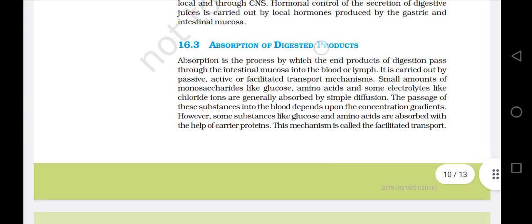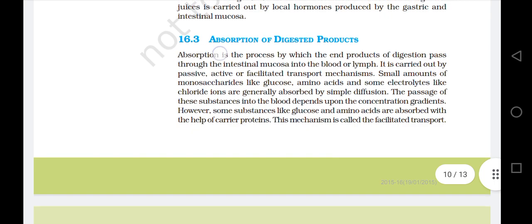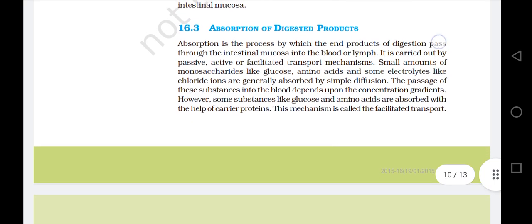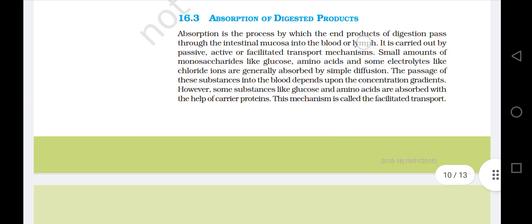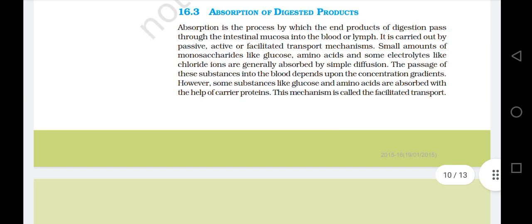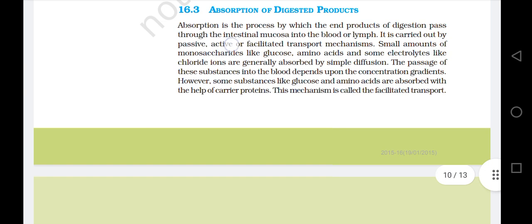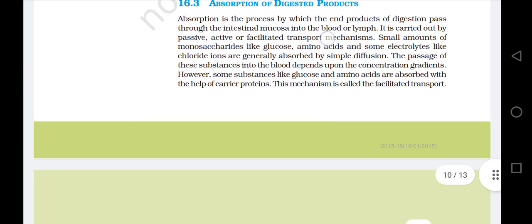16.3 Absorption of digested products. Absorption is the process by which the end products of digestion pass through the intestinal mucosa into the blood or lymph. It is carried out by passive, active, or facilitated transport mechanisms.